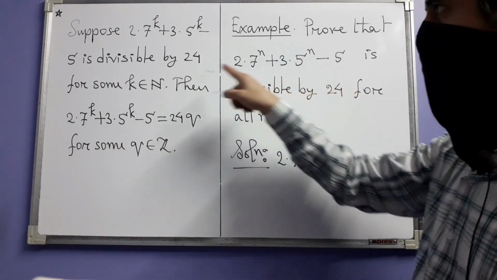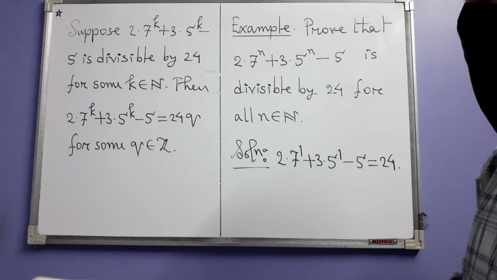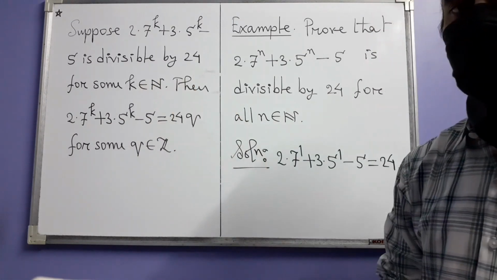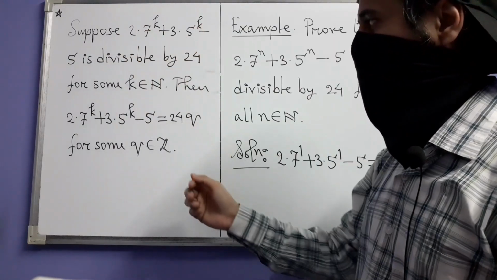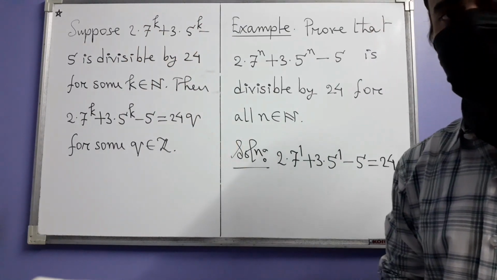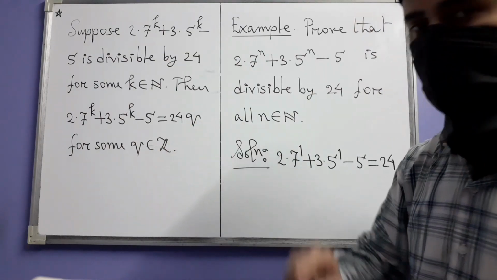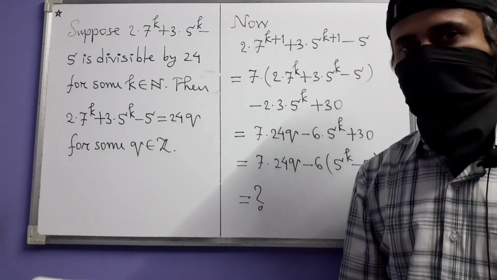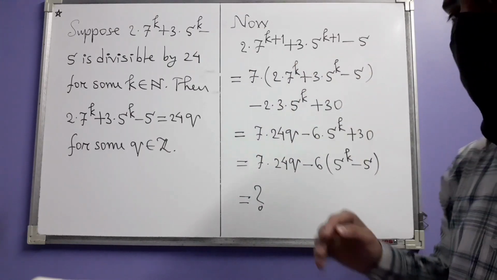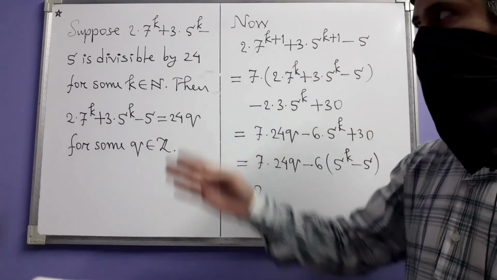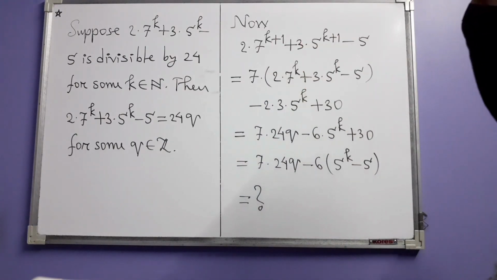Suppose this number is divisible by 24, where in place of n, say you have some k, for some natural number k. What does that mean? It means that this is a multiple of 24. That means this is equal to 24 times some integer q. Next, for our induction step, we consider the similar integer, having the same form as that one, but now we have k plus 1 in place of k.